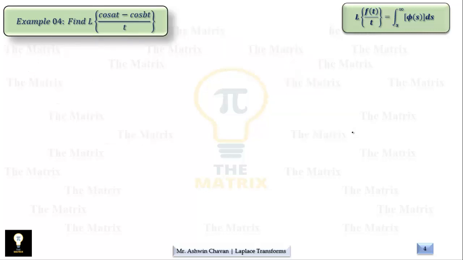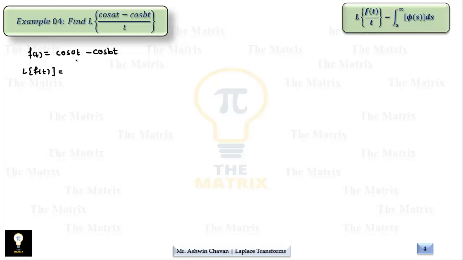Find the Laplace of cos at minus cos bt upon t. So here again 1 by t is a property. Leave it for a moment. Only the numerator term is our starting point. f of t is cos at minus cos bt. So they are in standard form, so we can take the Laplace of f of t. Why am I calling them standard form? Because their Laplaces are known. Otherwise we need to convert them into standard form and then we take the Laplace. We have already seen the list of standard formulae in our first lecture.